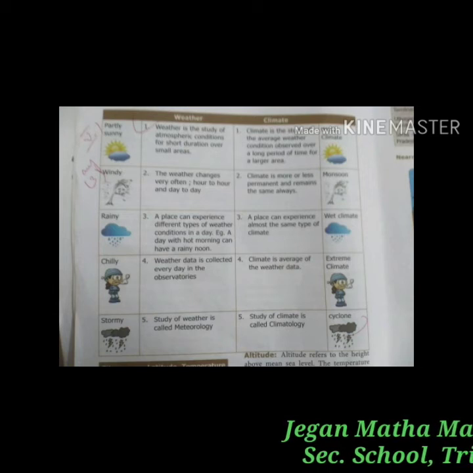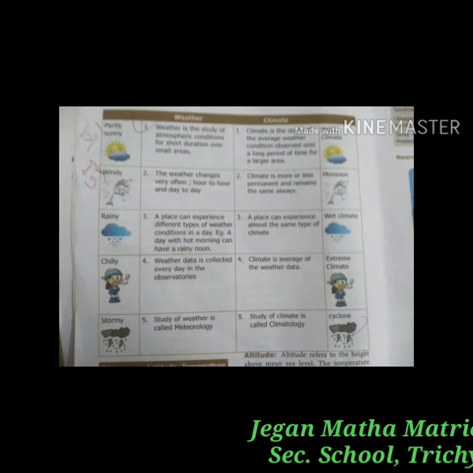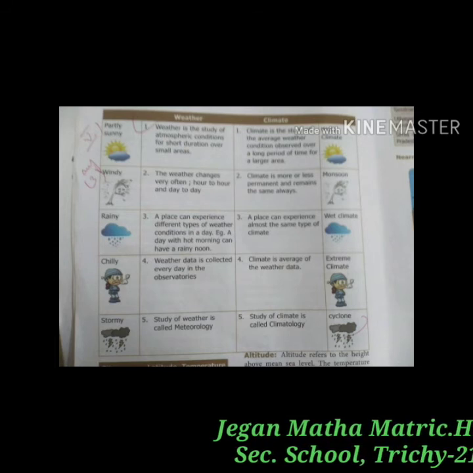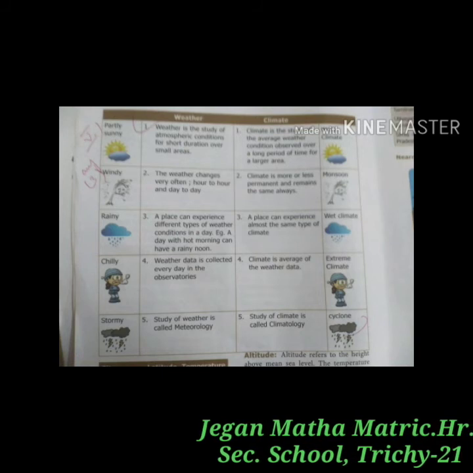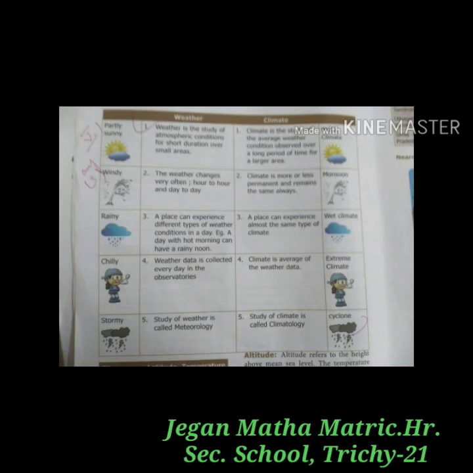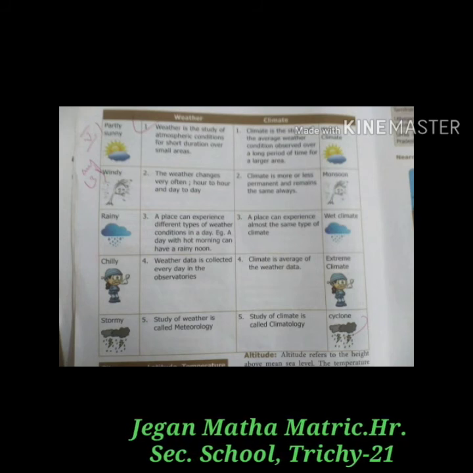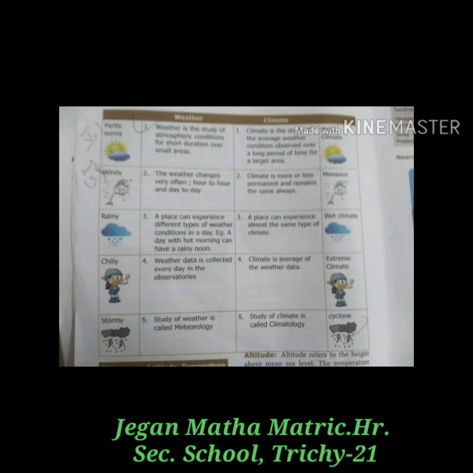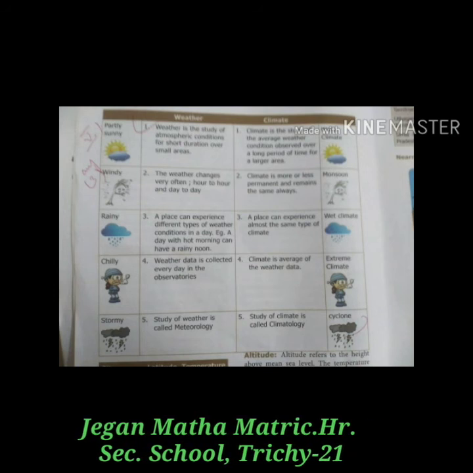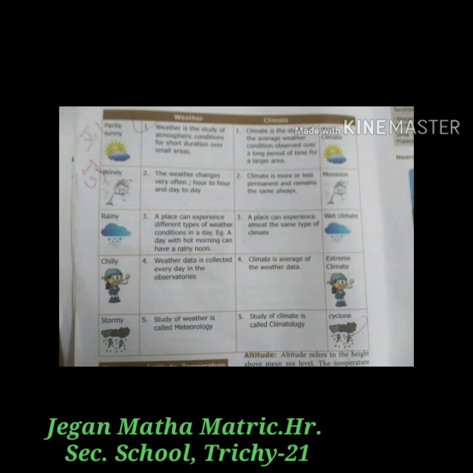Windy. Weather changes often, hour to hour and day to day. Climate is more or less permanent and remains the same always. Rainy. A place can experience different types of weather condition in a day. For example, a day with a hot morning can have a rainy noon.